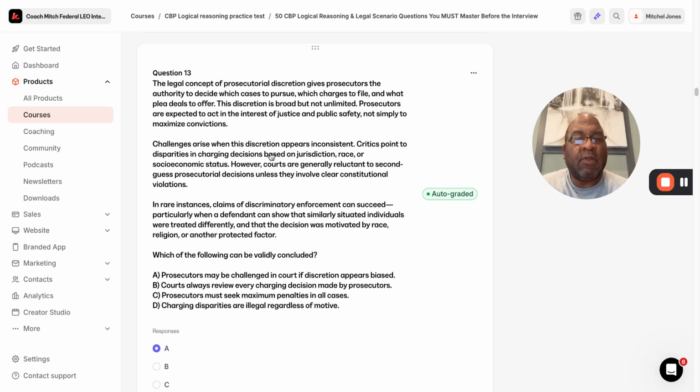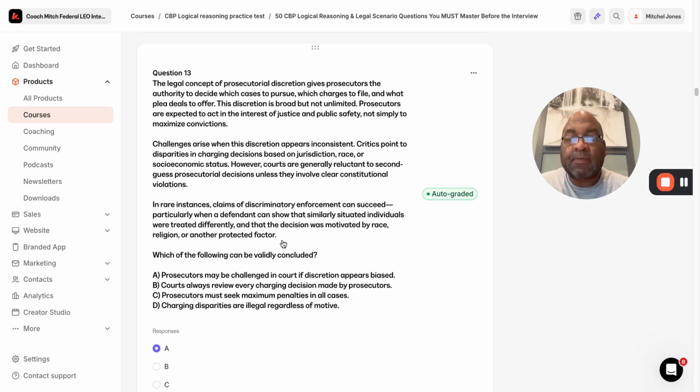So the courts really tend to support the opinion of the prosecutor. That's what it says here, generally. Very important. In rare instances, claims of discriminatory enforcement can succeed, particularly when a defendant can show that a similarly situated individual was treated differently, and when that decision was motivated by race, religion, or another protected factor.